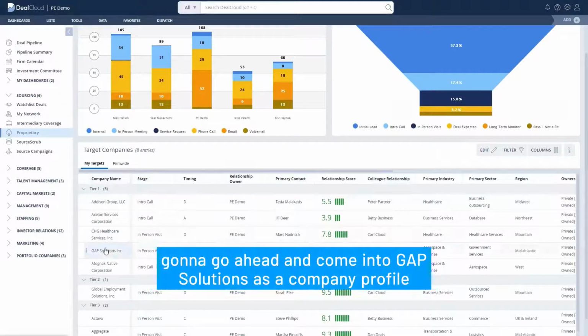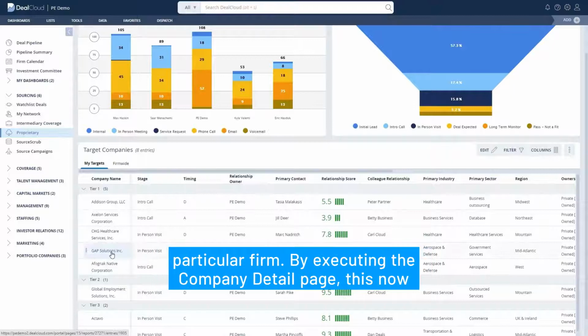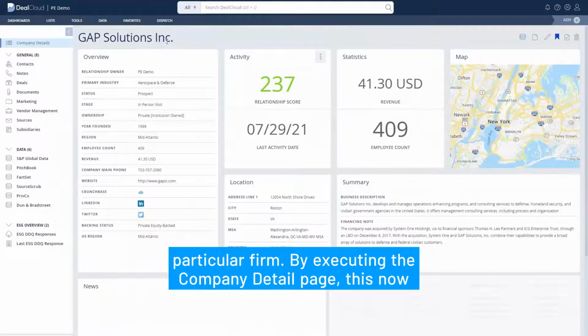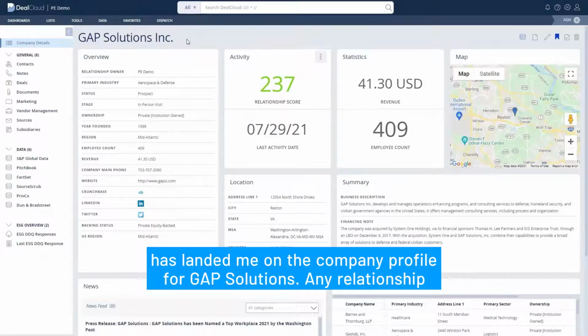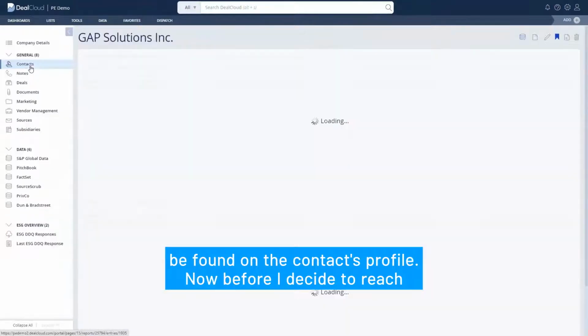Now I'm going to go ahead and come into Gap Solutions as a company profile, and I want to identify more existing relationships with this particular firm. By executing the company detail page, this now has landed me on the company profile for Gap Solutions. Any relationship intelligence that the team has captured over time is going to be found on the contacts profile.